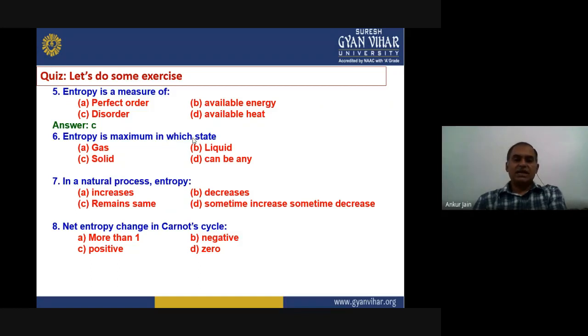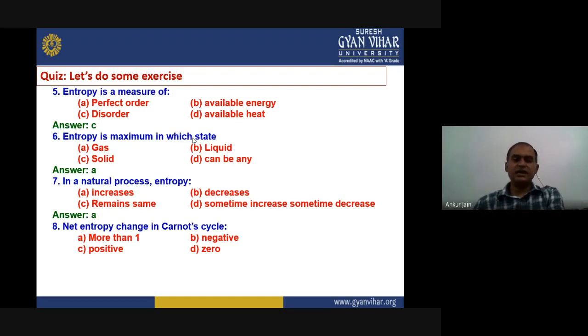The next question is, entropy is maximum in which state? Gas, solid, liquid, or can be any? We have just now answered the previous question. Entropy is a measure of disorder. So where will it be maximum? The maximum disorder will be in the gas state. That means entropy will be maximum for the gas state. Right answer is option A. The next question is, in a natural process, entropy increases, decreases, remains the same, or sometimes increases, sometimes decreases. The right answer for this question is A. It is increasing. In all natural processes entropy always tends to increase.